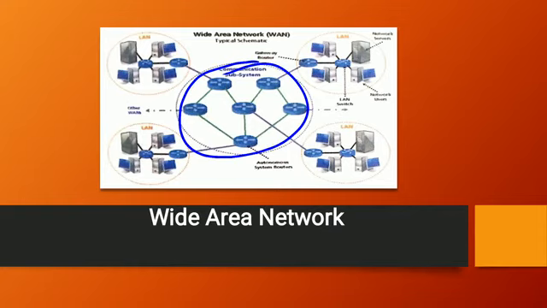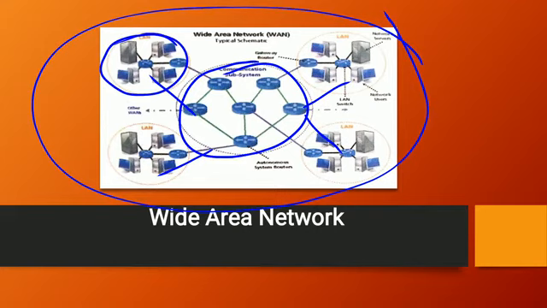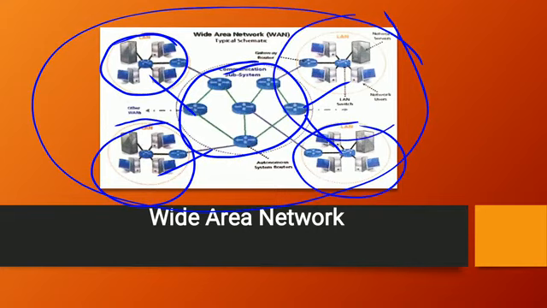This is the communication subsystem of the different LAN networks. A wide area network can consist of different types of LAN or MAN networks. Here you can see, this is a small area, that is a LAN network. This is also a LAN network, here also and here also. So these are the LAN networks which are connected with the communication system.